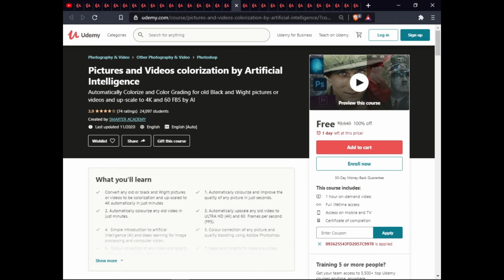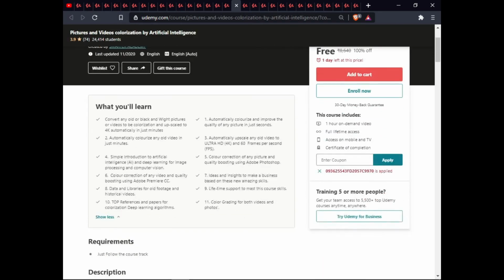The next one is picture and video colorization by artificial intelligence. In this course, you will convert any old or black and white picture or video to color and upscale to 4K automatically in just minutes. Automatically colorize and improve the quality of any picture in just seconds. Automatically colorize any old video in just minutes. Automatically upscale any video to Ultra HD 4K and 60 FPS.